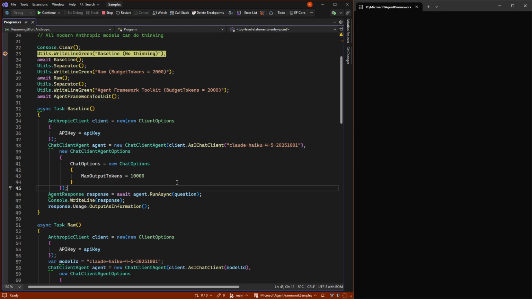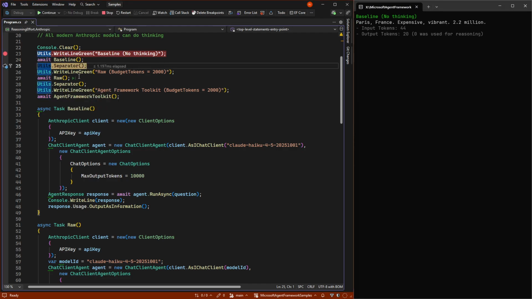But we need to set it. And for that reason, we set this up, but else we just run it and not set anything thinking. And if we do that and let it run, now it runs. And you can see it's very fast to answer back, zero reasoning.